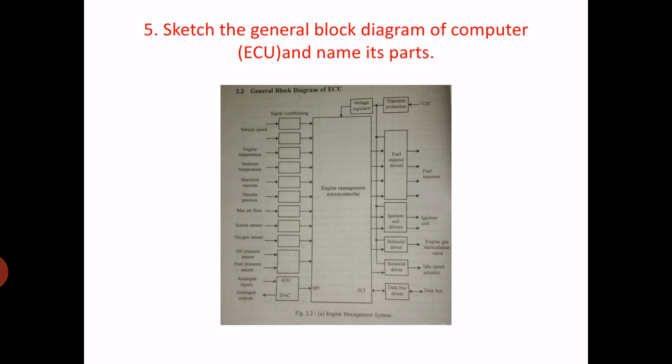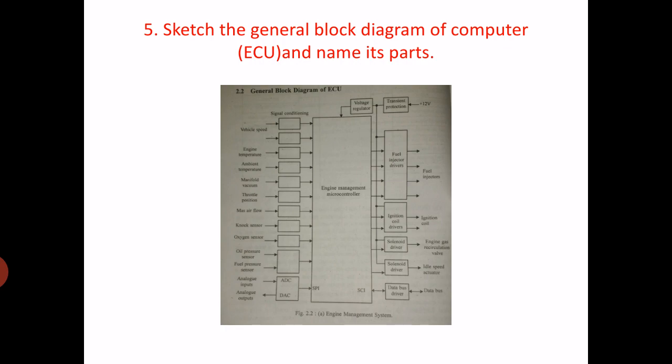Here we have taken an engine management system as an ECU or engine management microcontroller, and this engine management ECU will have a number of sensors. Different sensors are there: vehicle speed, engine temperature, manifold vacuum, throttle position, mass air.